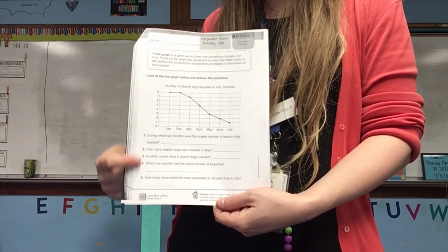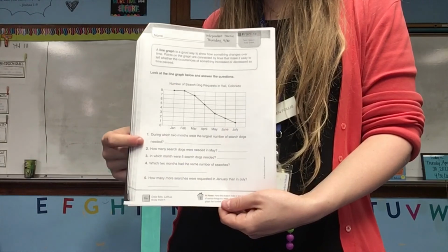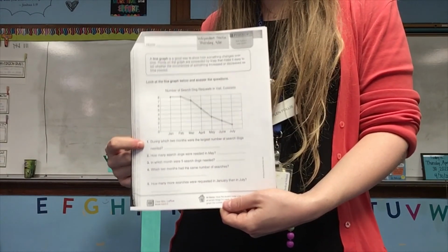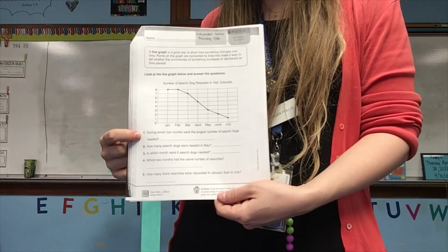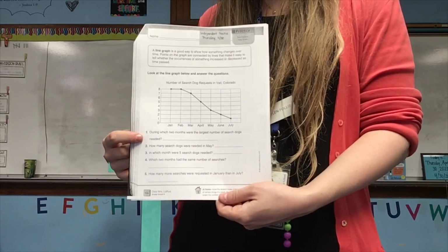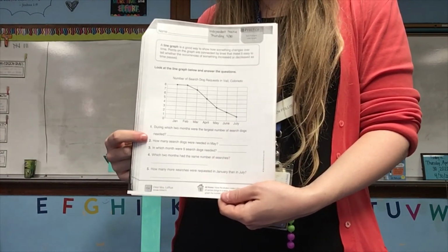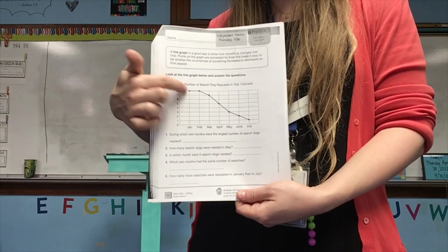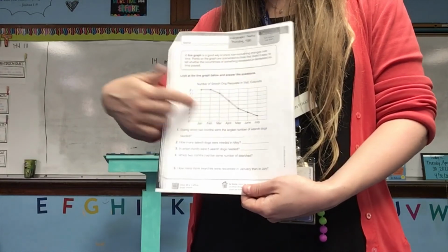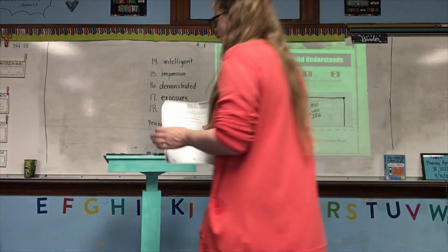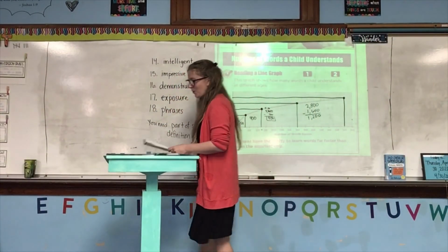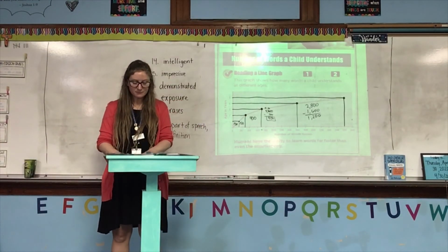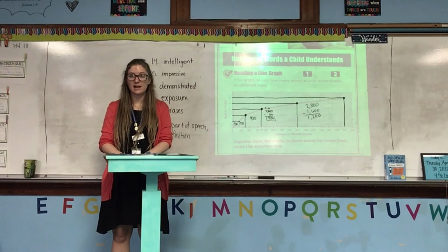You do not have to write in complete sentences because you don't have room, but do make sure that your answers make sense and fit the question. After you answer, make sure you reread the question and your answer to make sure it makes sense. All of these questions can be answered by looking at this line graph. You will not have to look back at the book to answer the questions. So that is your independent practice. Go ahead and start working on that right now.